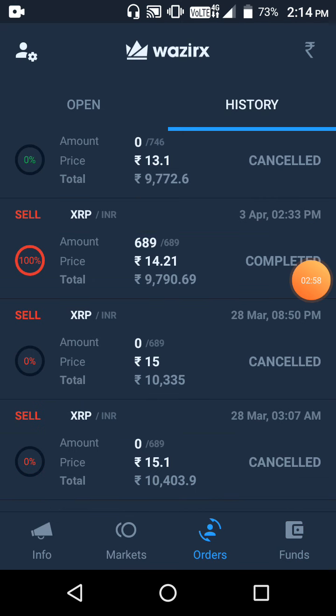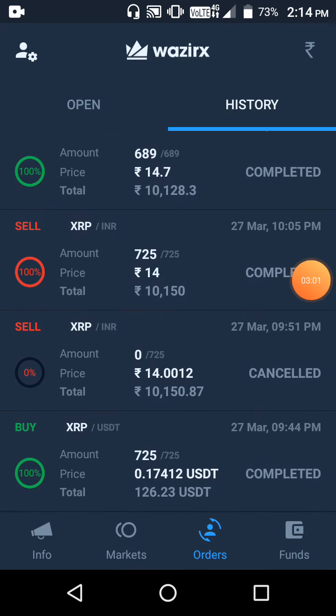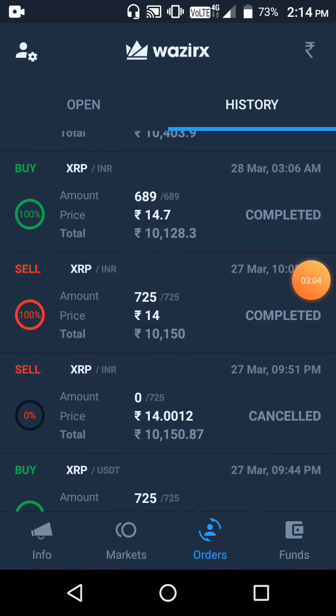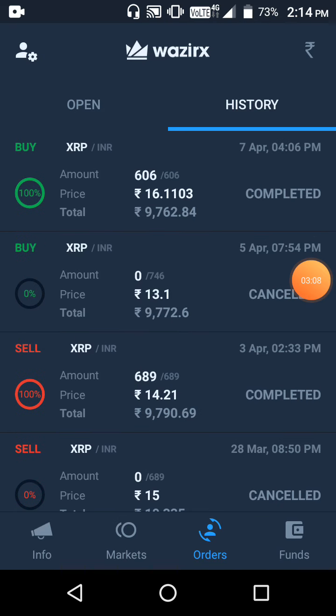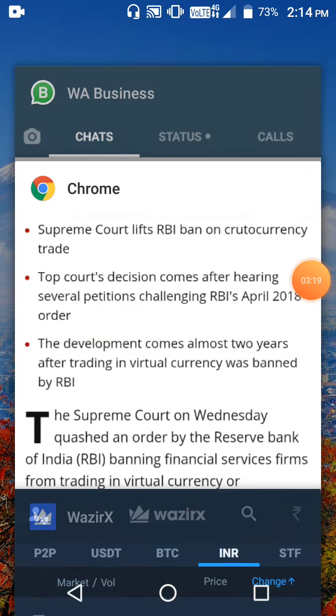So you can see different cryptocurrency trading here. Nowadays it is not illegal to purchase any cryptocurrency. Now the question comes, why go for only Ripple? Why not Bitcoin? It is up to your choice whether to go for Ripple or Litecoin or Bitcoin or USDT, because Ripple